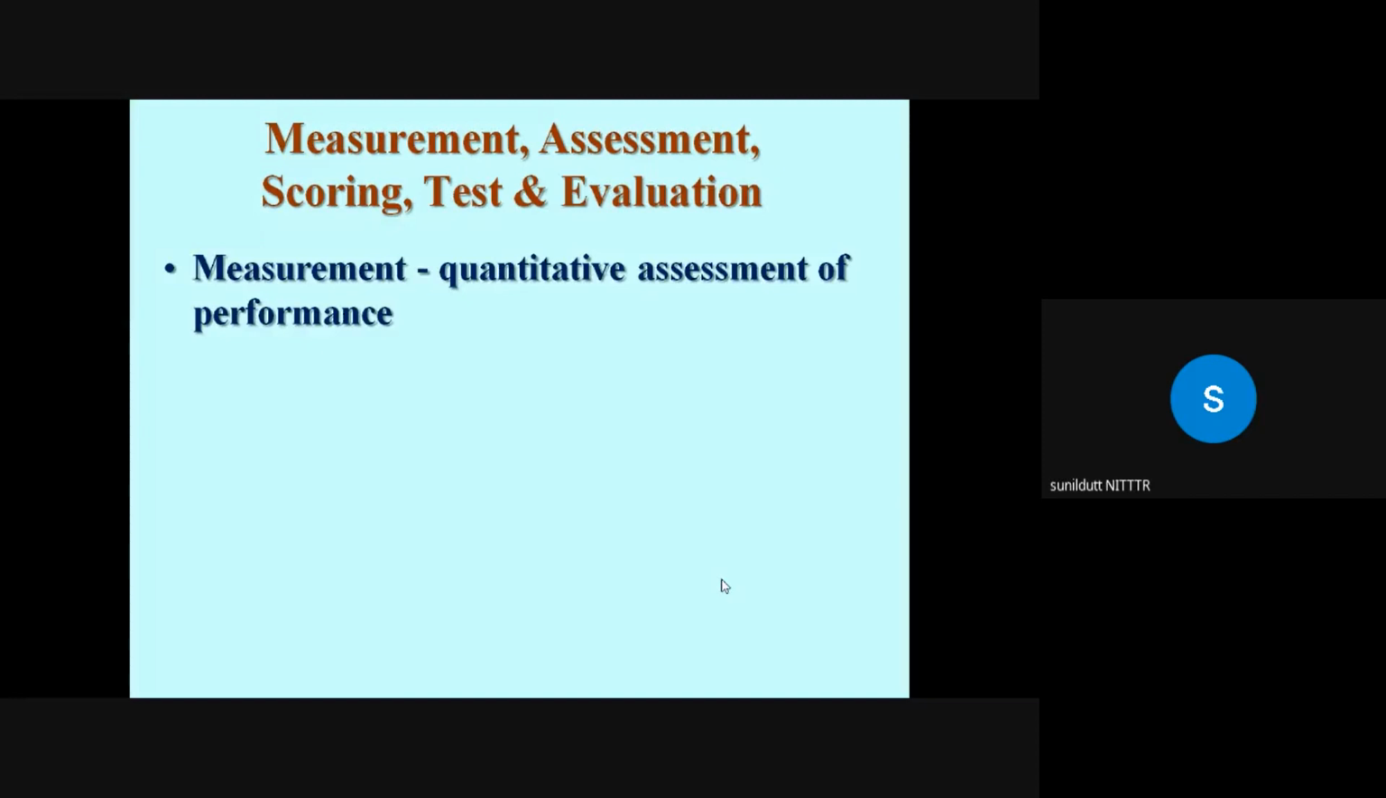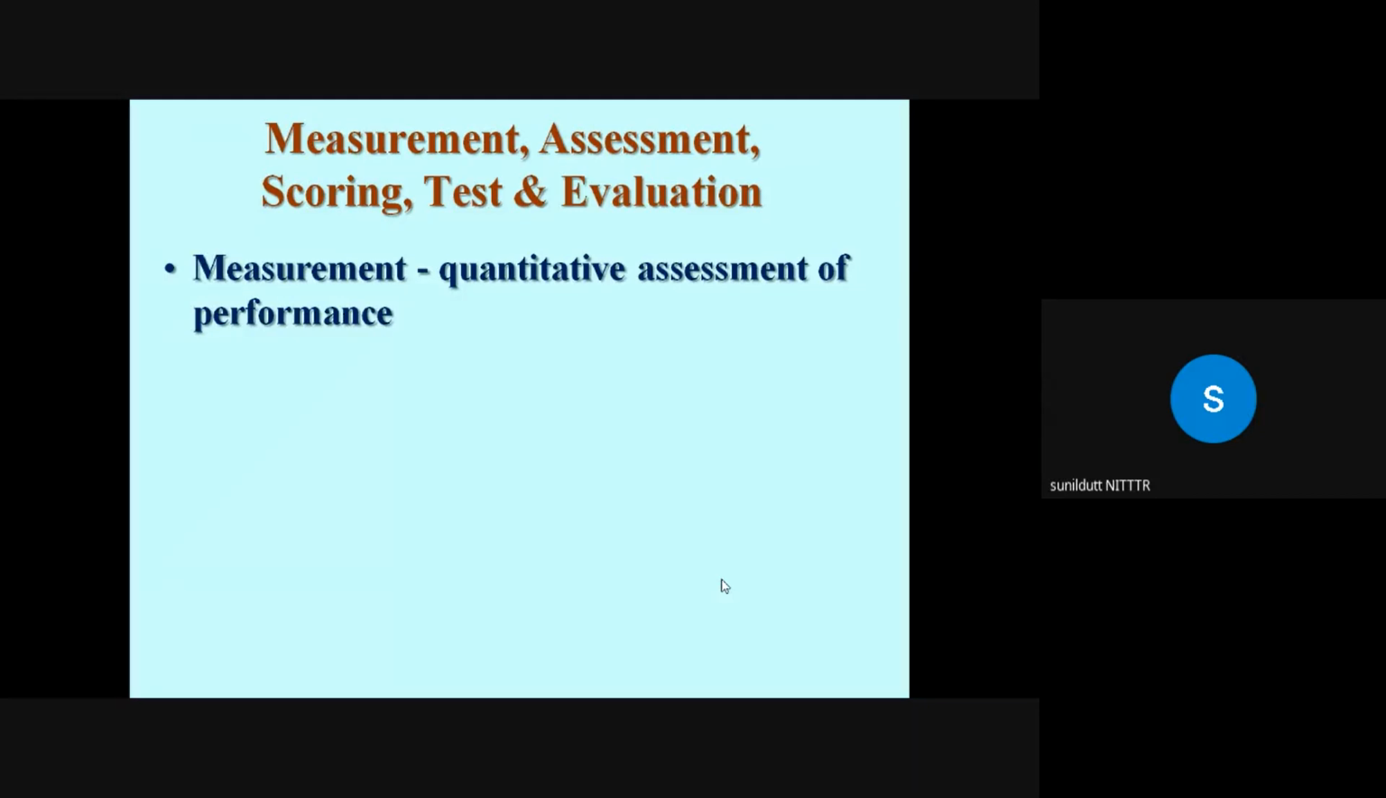You see, the concept of evaluation is much more comprehensive and inclusive than the concept of measurement, because evaluation contains both how much and how well. So evaluation involves value judgment.